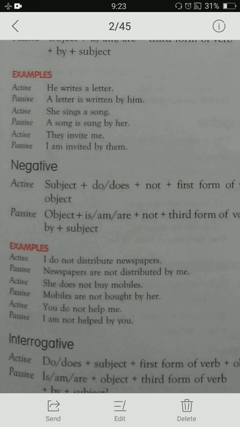Like, I do not distribute newspapers. Newspapers are not distributed by me. She does not buy mobiles. Mobiles are not bought by her.